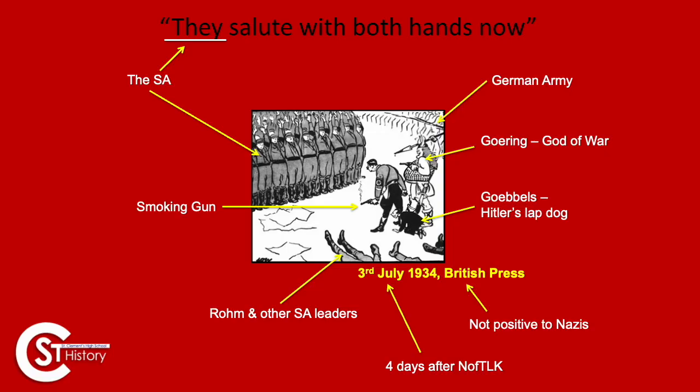Now, on the floor, the pieces of paper, if you notice, could be in reference to the Treaty of Versailles. They could be in reference to the Constitution that's now been ripped up, all sorts of things. However you say it, you would probably be right in the context of this. So this is a lovely source to get your head around. Hopefully we get something like this that allows us to add loads of own knowledge to what we know happened on the Night of the Long Knives. All right, so when you finish with that, and maybe you want to add some of these to your notes if you missed them out, let's move on and draw a close to this lesson.